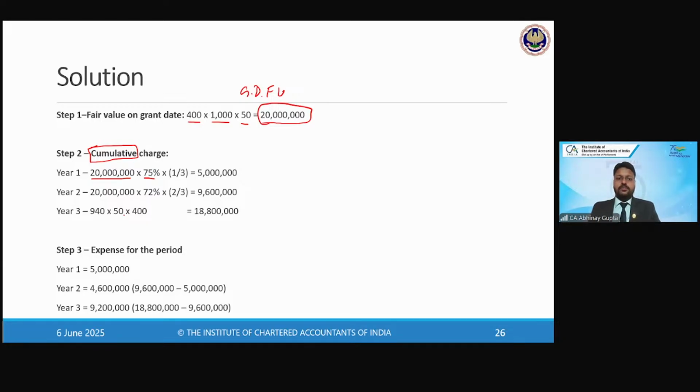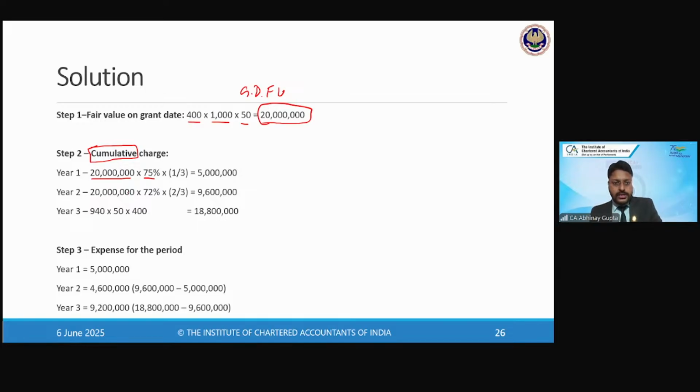Because the management believes that by the end of the third year, that is, by the end of the grant vesting period, all in all 25% of employees will leave. So it means 75% will stay. For that many employees, who will actually stay with the company, we will compute the charge.